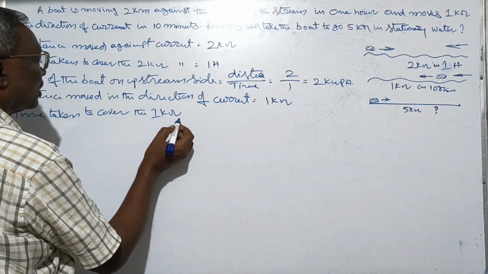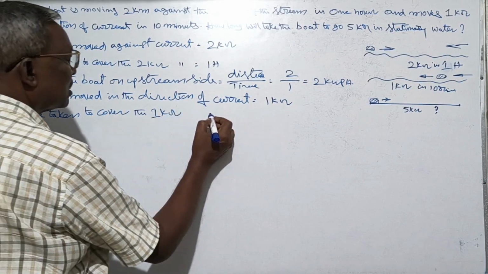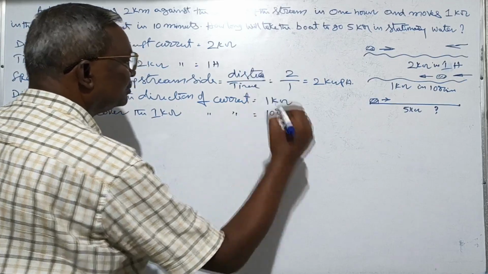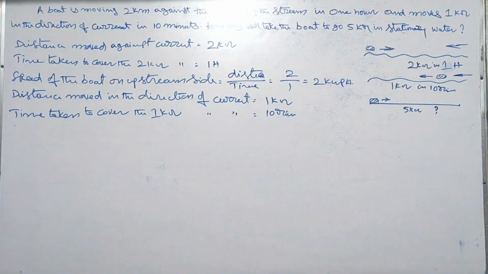Time taken to cover the 1 kilometer in the direction of current is equal to 10 minutes.